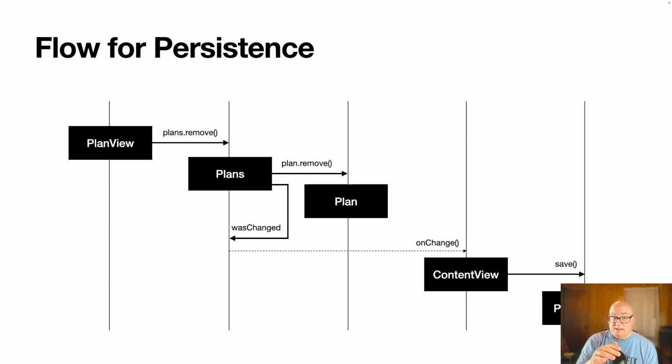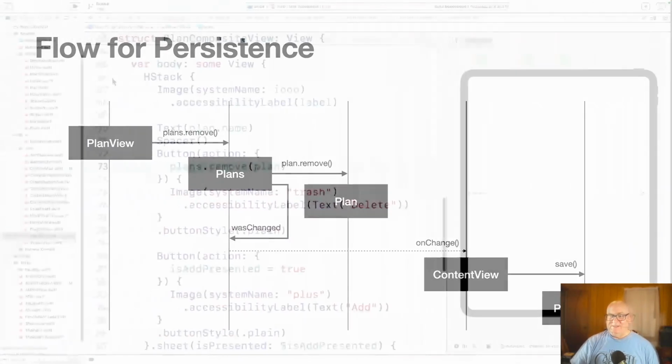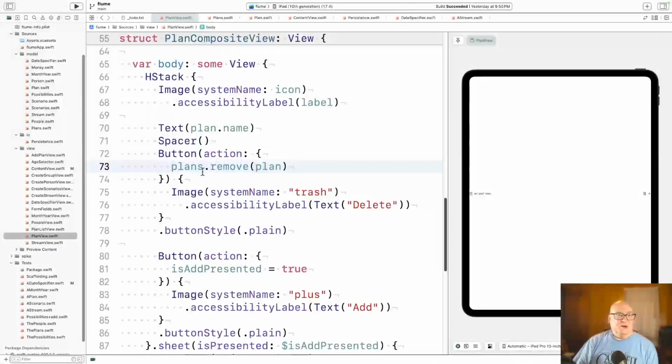And then plans delegates the actual removal to the plan object. It also marks the was changed flag so that we know that plans itself was changed. And when content view sees on change, it knows it needs to do a save. So it saves that off through the persistence mechanism. So it gets you from end to end. You delete something, it flows through, the views update, and it's saved. All right, and let's see the code for that.